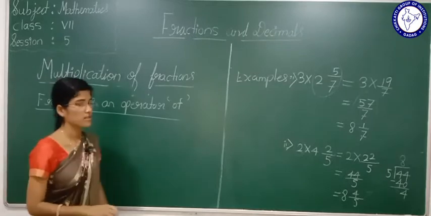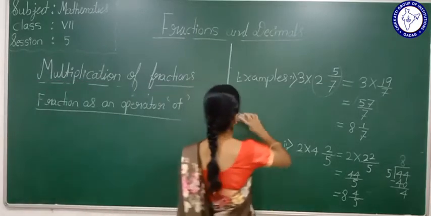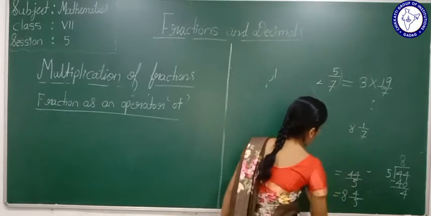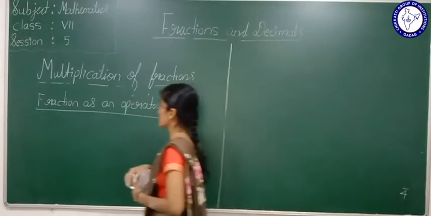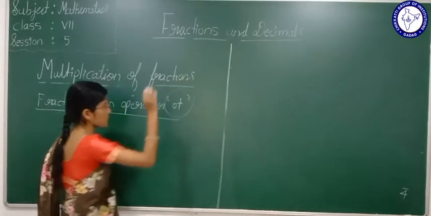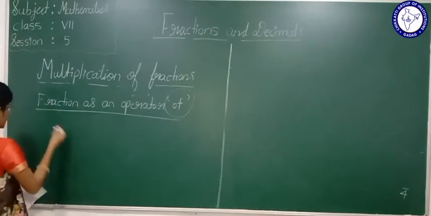See students, now we will see what is this fraction as an operator of. What is this of? Do you know? What does this of represent? Okay, now we will see by taking few of the examples.